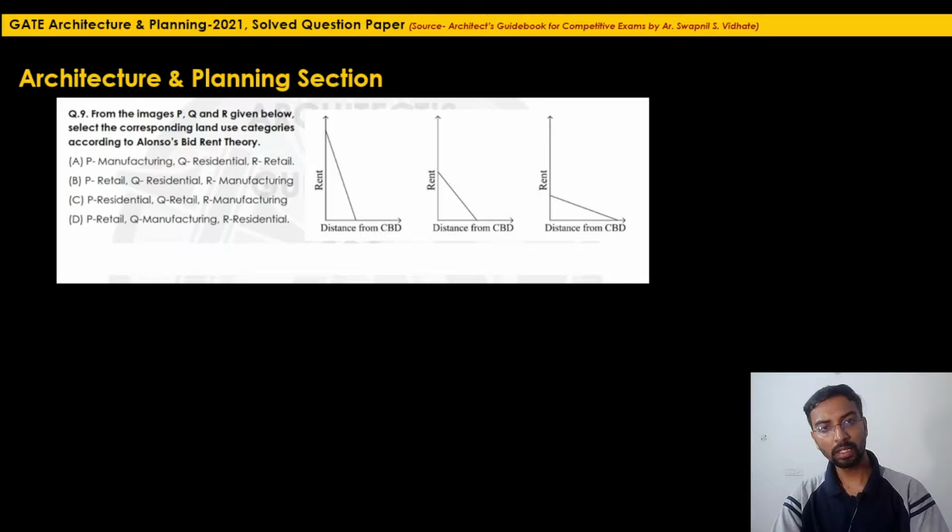Next question, again it has been repeated from the earlier year data. The question says, from the images P, Q and R given below, select the corresponding land use categories according to Alonso's bid rent theory.